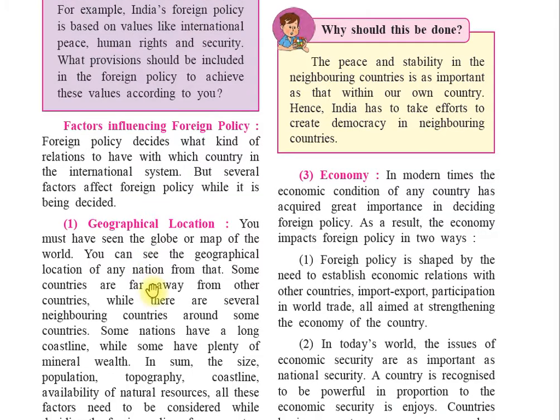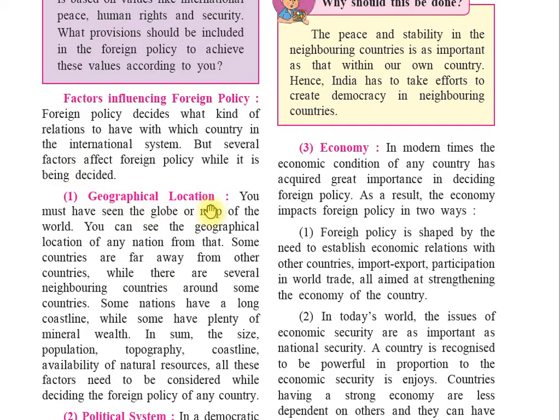Now, the first factor: geographical location. You must have seen the globe, the round shape like a ball, or a map of the world. You can see the geographical location of any nation from it.